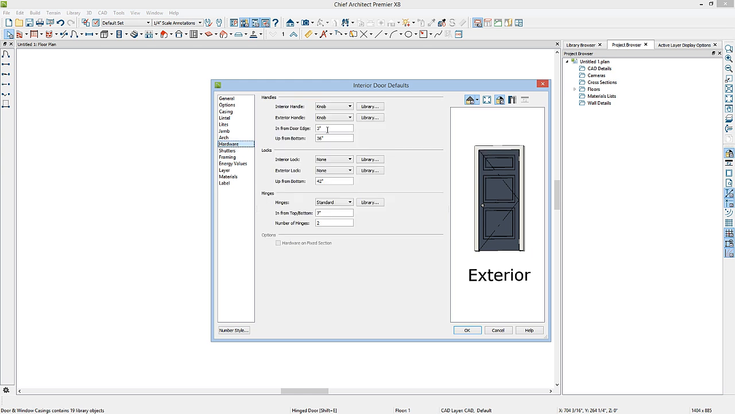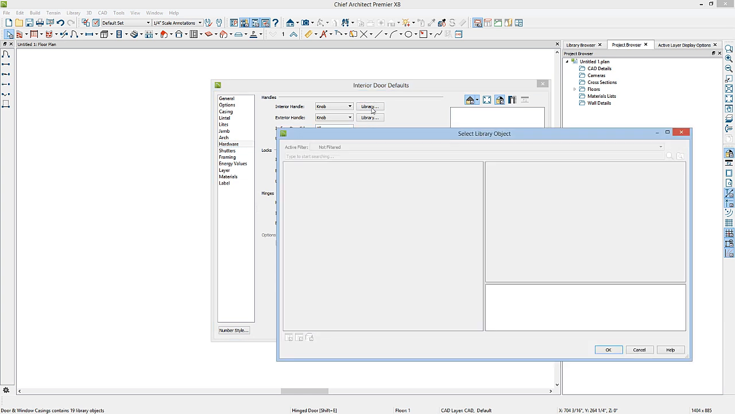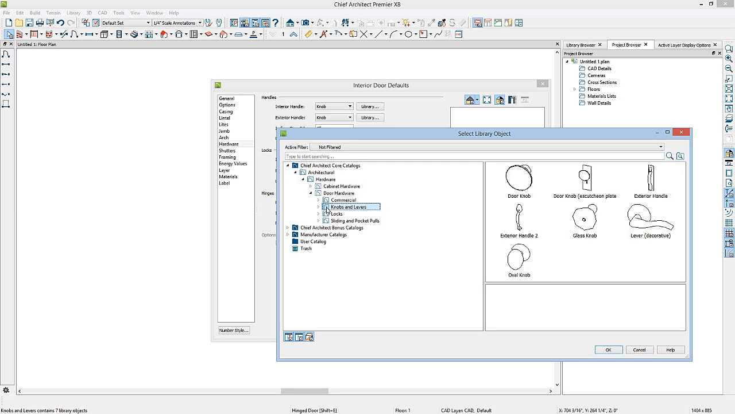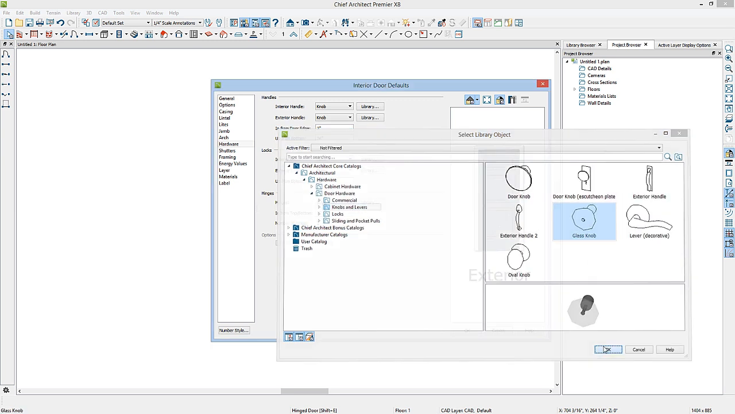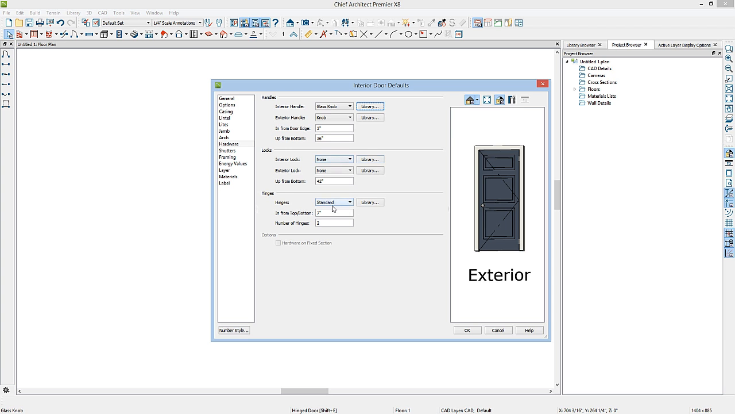You can also change the hardware. For my interior doors, I'm using a knob on both sides. You can specifically place the knob in from the door edge and up from the bottom. You can go to the library to select different hardware. You can also add locks and change the hinges.